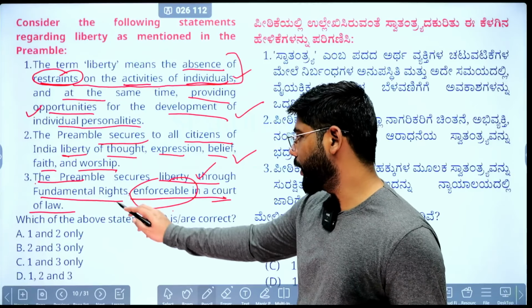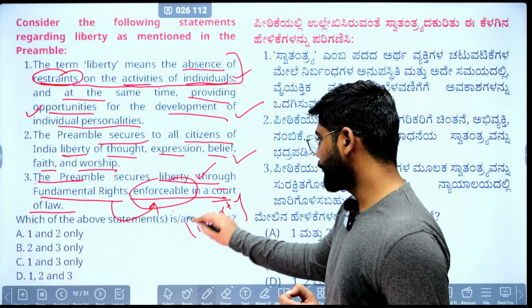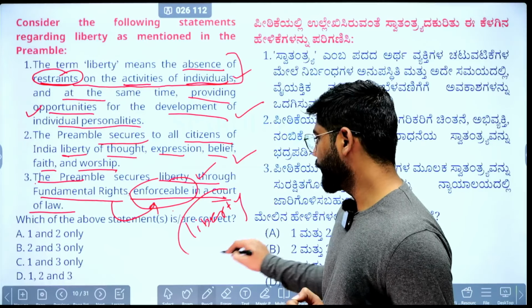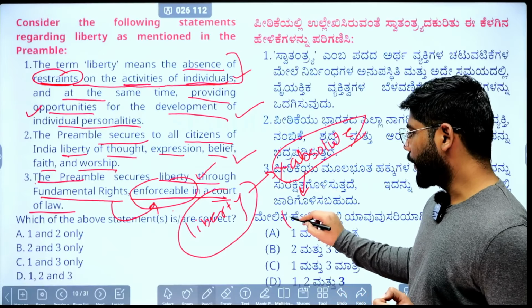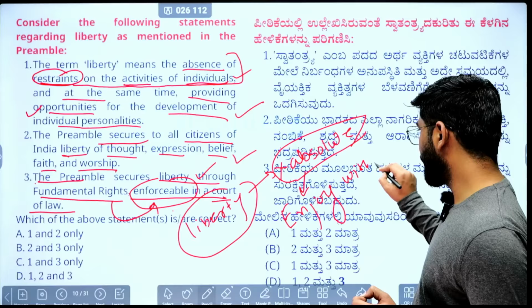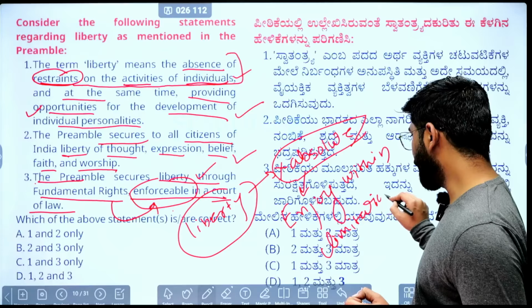Another factor that we need to remember about liberty in the Indian Constitution is that it is not absolute. Why is it not absolute? Because we need to enjoy it within limitations. And where are these limitations mentioned?